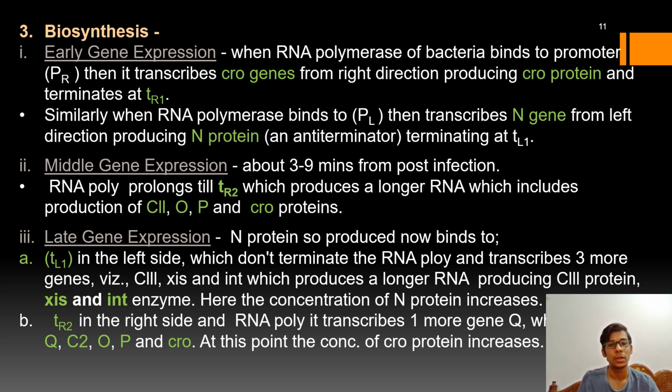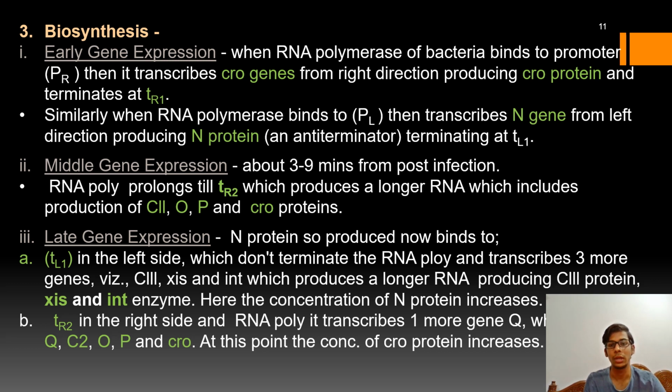And whenever the RNA polymerase proceeds till the TR2 region, that means the termination R2 region, it will transcribe three more genes to produce three more proteins known as C2 protein, O and P proteins. So these proteins are known as delayed gene proteins or middle gene proteins, the middle gene expressions for the transcription phenomena.